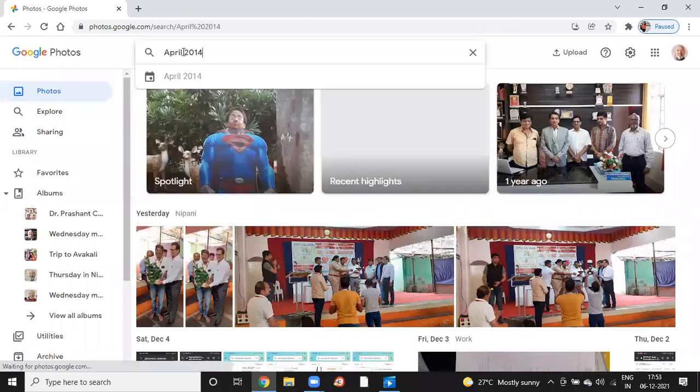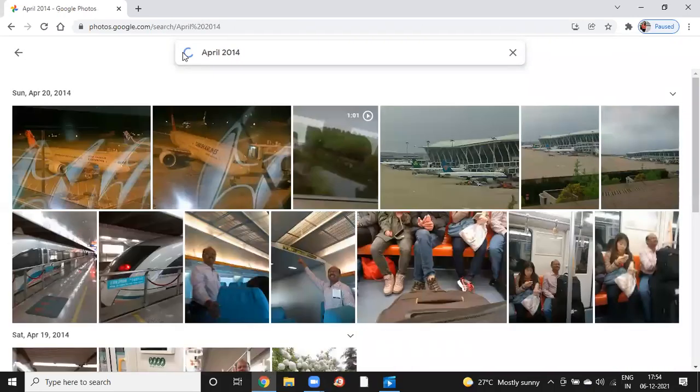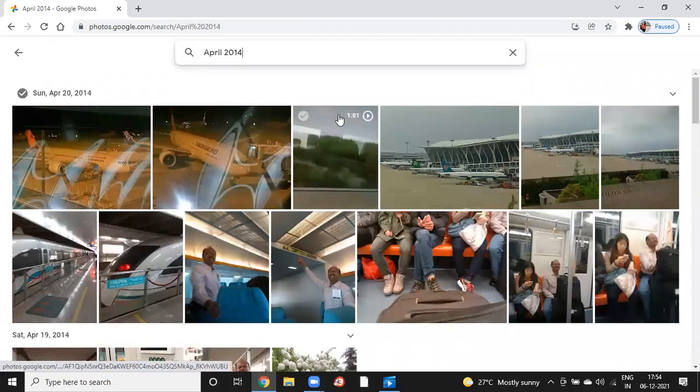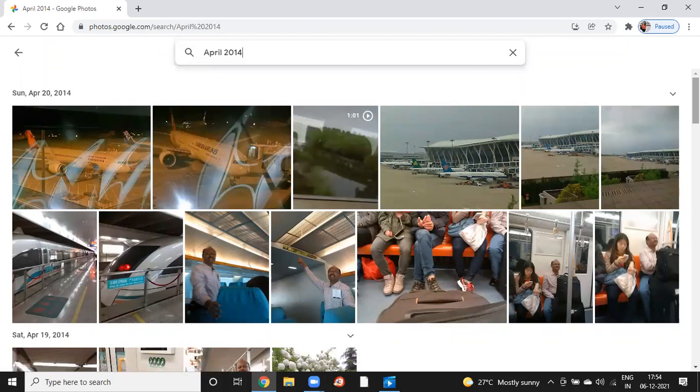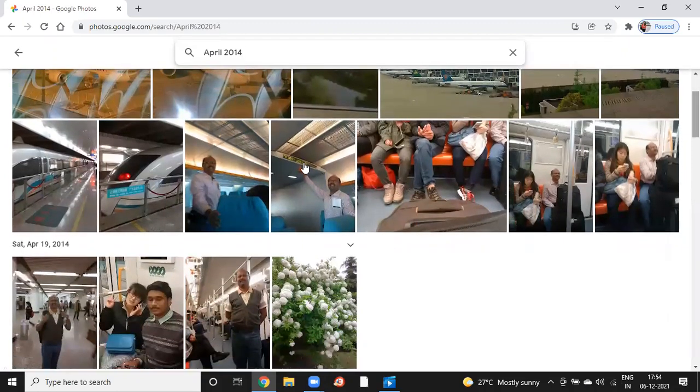So for around 10 to 15 days, I was in Shanghai, at Shanghai University, China, to attend an international conference. First of all, I would like to show you the photograph that I took when I was traveling through this train.